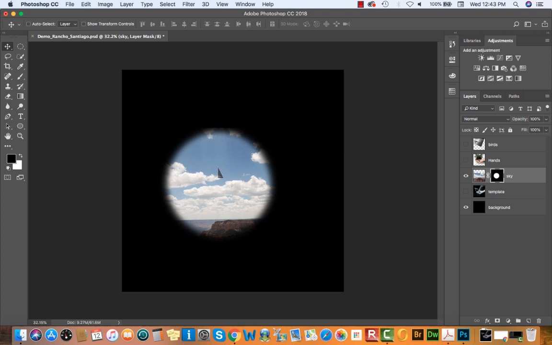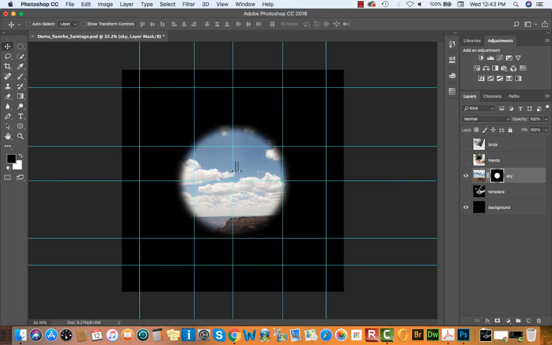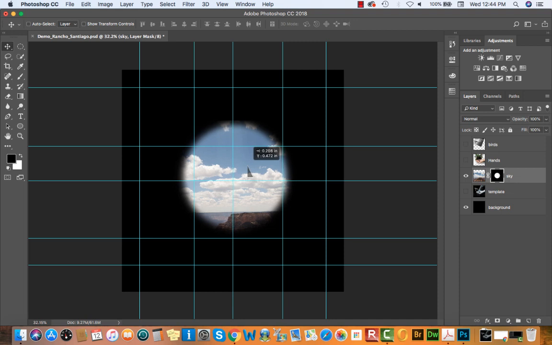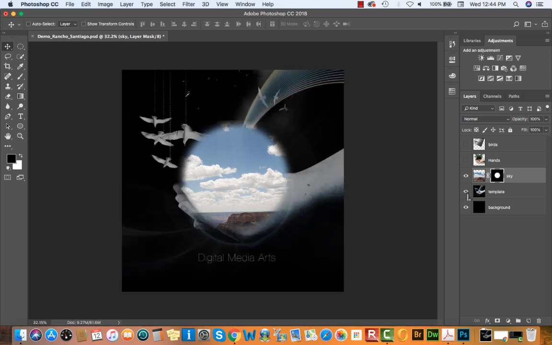V will give us our Move tool, and if we want to move this around the page, we can. So I'll just move this around. If I want to make sure it's sort of within the range of where I had my other objects, I can Command semicolon, or I could even look at my template if I wanted to, but I think we're pretty close.